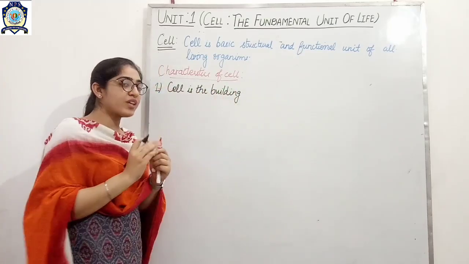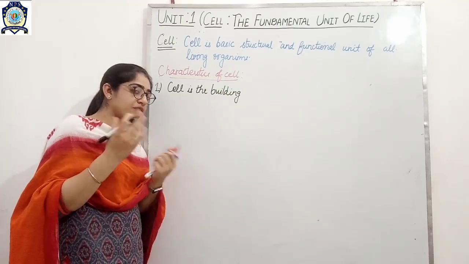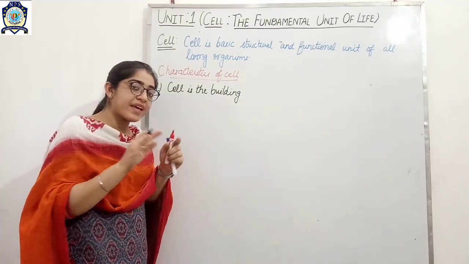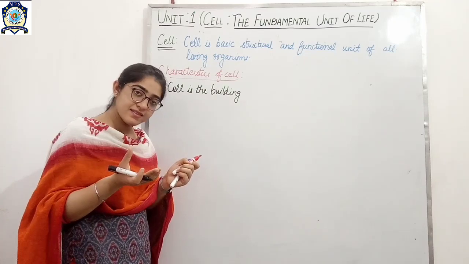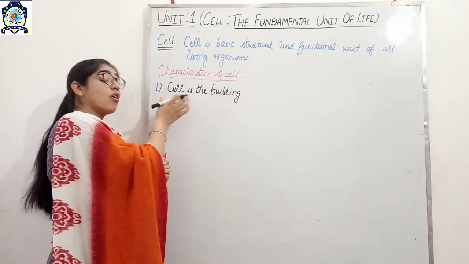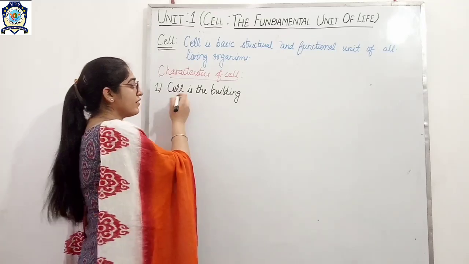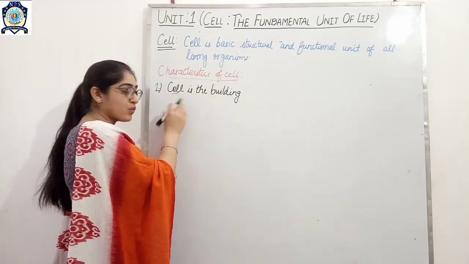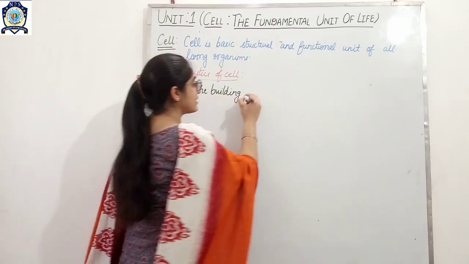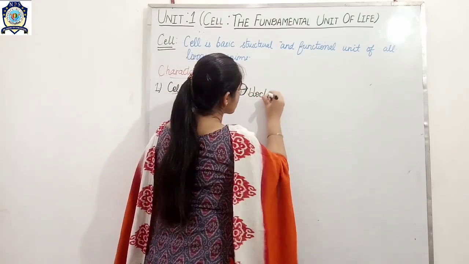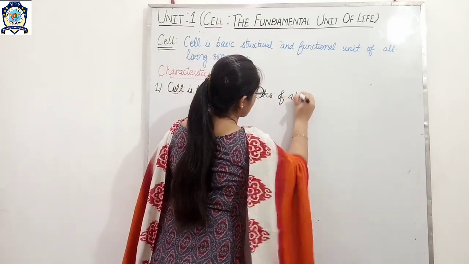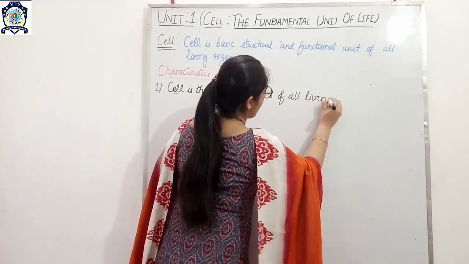As I have given you the example of a floor, that floor is mainly composed of tiles. In the similar way, the building block of all living organisms is the cell. So the first characteristic is that cell is the building block of all living organisms.